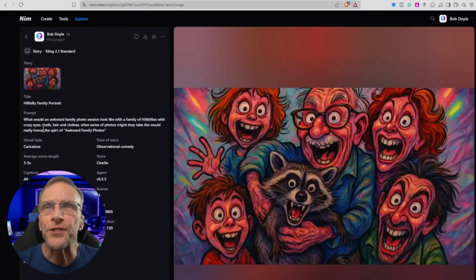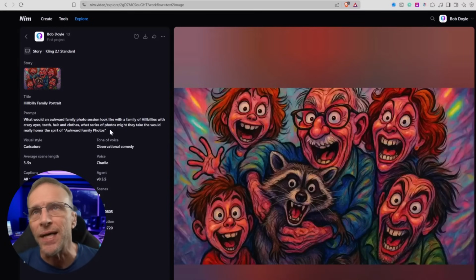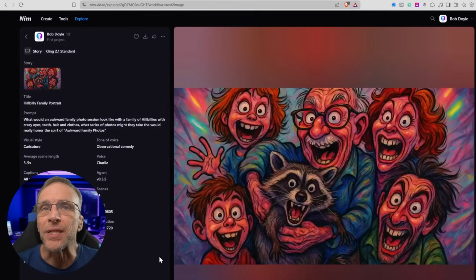I threw the prompt the question, what would an awkward family photo session look like with a family of hillbillies with crazy eyes, teeth, and hair and clothes? I used the caricature visual model for this, and as I say, chose Kling Standard.